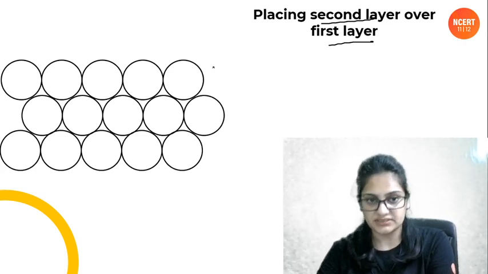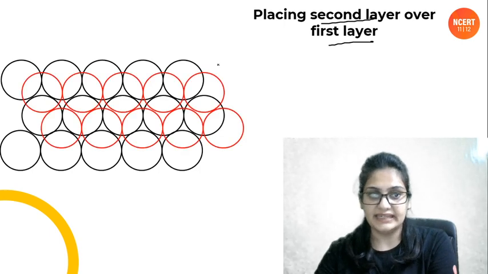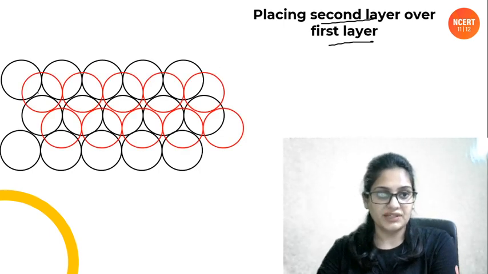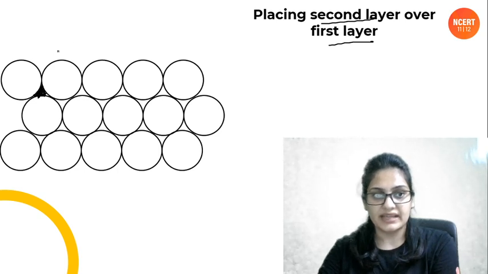Okay, this was the first layer, people. See very, very carefully. Now this is the second layer. So what have we covered? We have covered these triangles that were present in the first layer. In the first layer we have 2 kinds of triangles. This triangle, which has its apex upward, and then we have this kind of triangle also. In NCERT it is given like this.